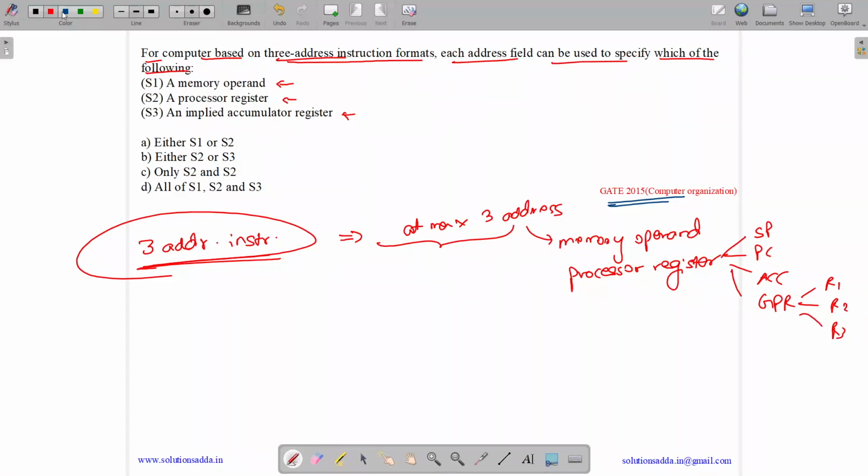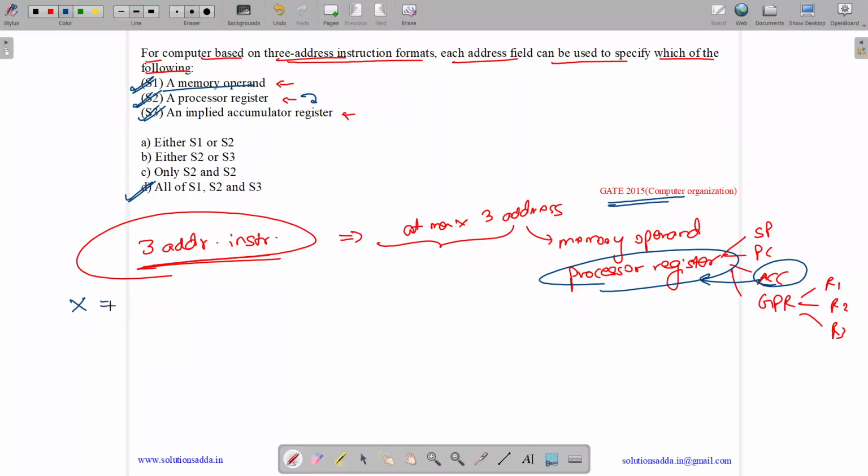Now let us see the options. They can be used to specify a memory operand, yes. A processor register, yes. An implied accumulator register. An accumulator register is also a type of processor register. Here see, accumulator is a type of processor register. So all 3 are true. Answer is option D.